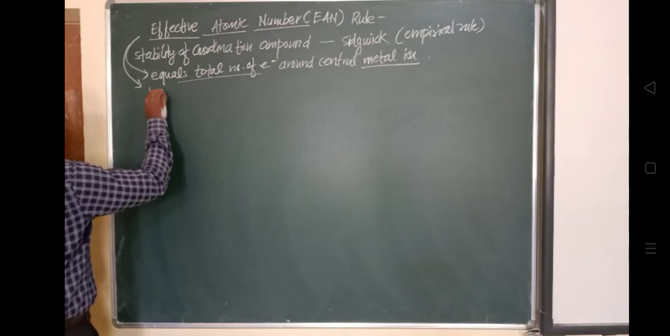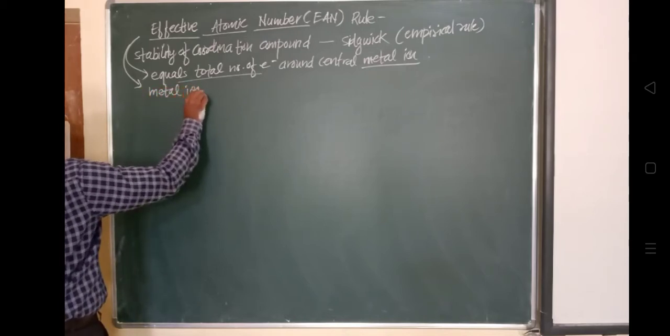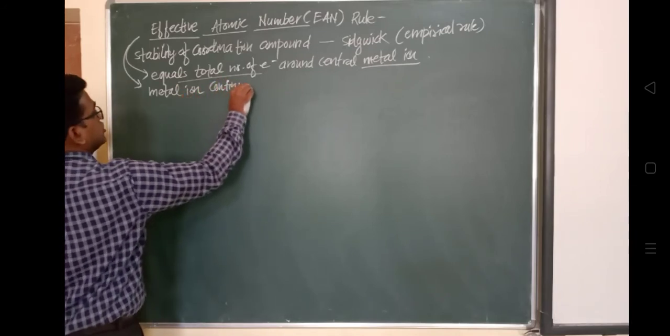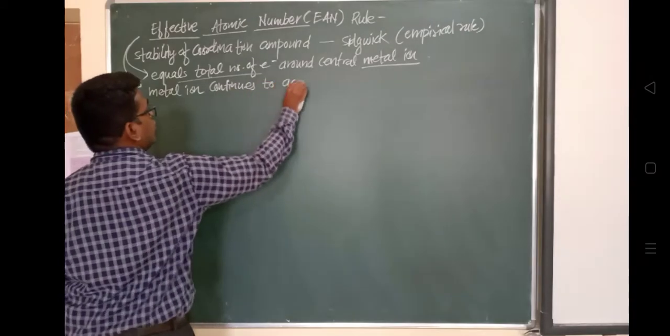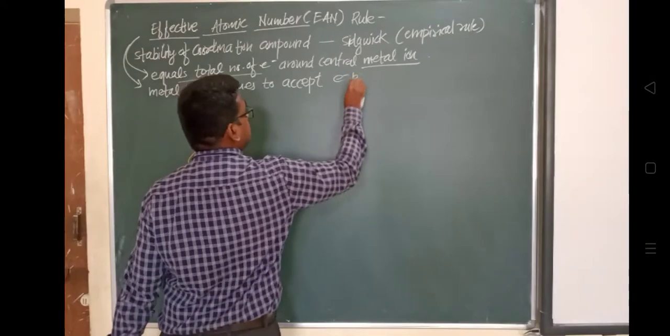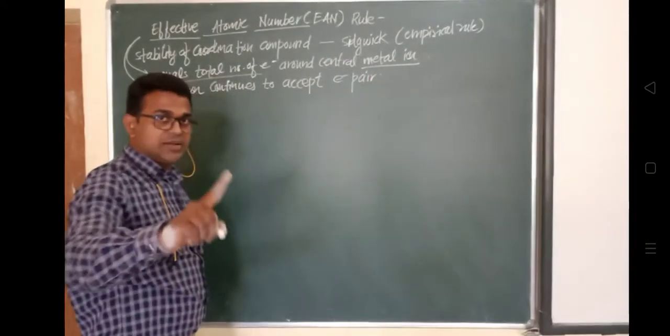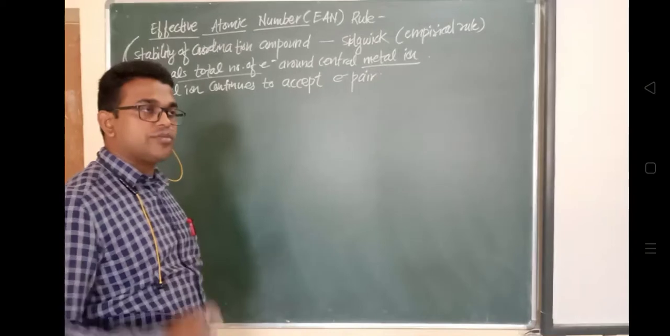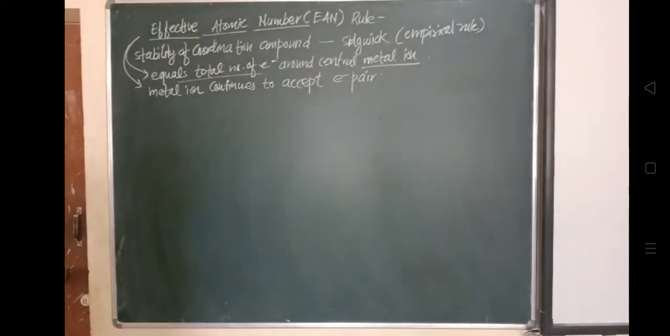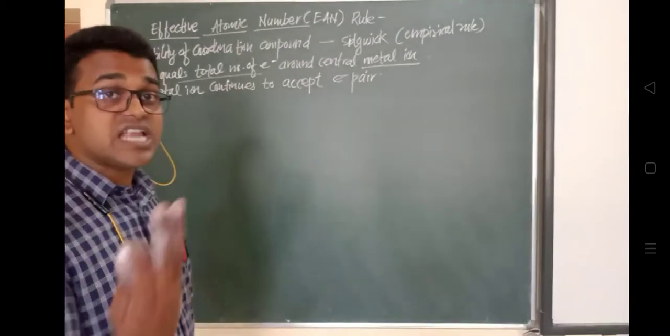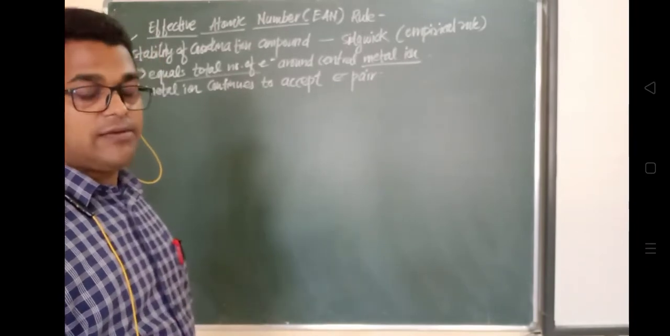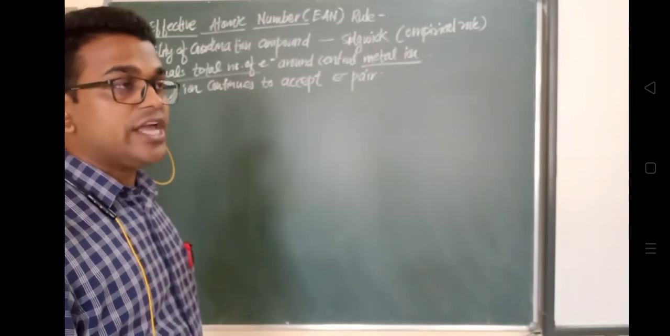And till when can it accept electrons? Till its octet is complete. And when the octet is complete, what configuration will it have? It will have the configuration of the noble gases. So this metal ion continues to accept electron pairs till it acquires the electronic configuration of